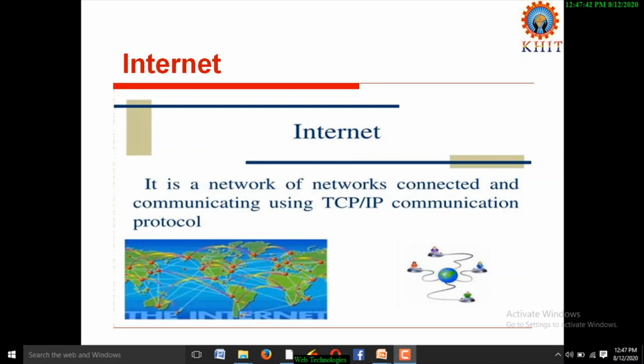TCP means transmission control protocol and IP means internet protocol. Here protocol is nothing but a set of rules. FTP means file transfer protocol. HTTP full form is hypertext transfer protocol.